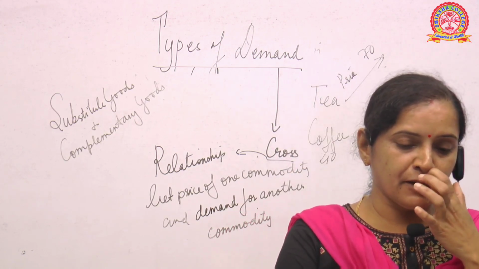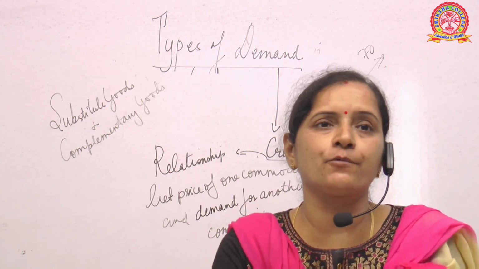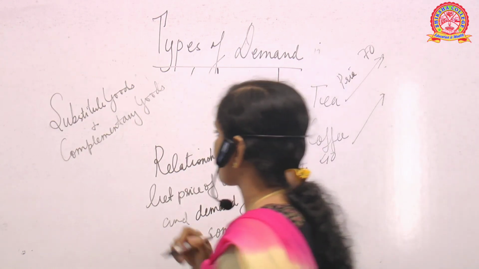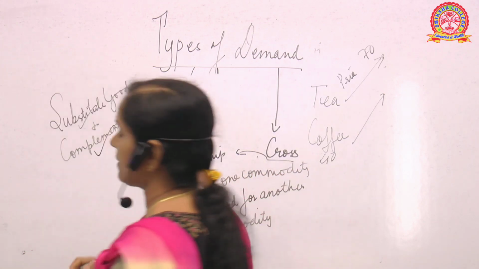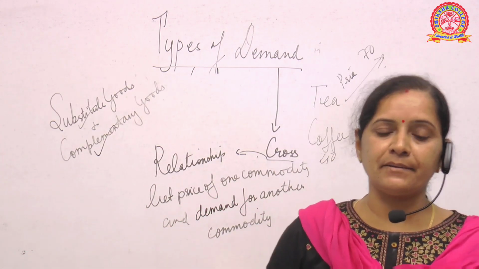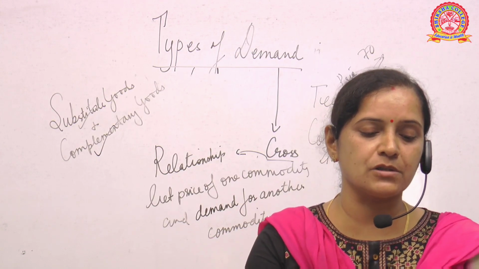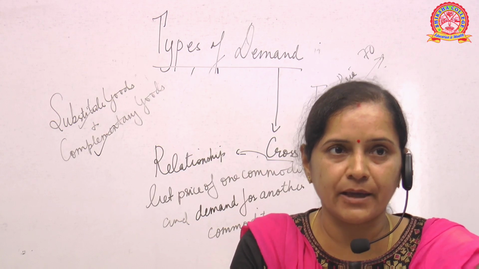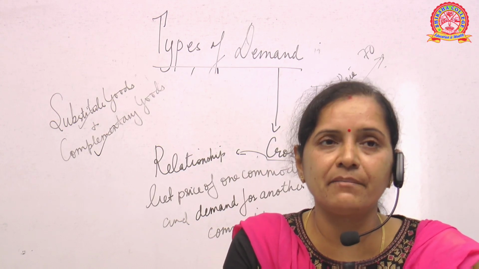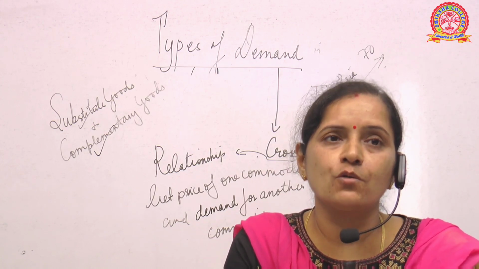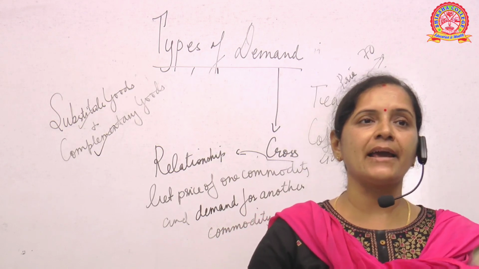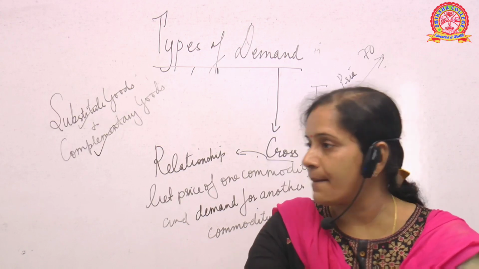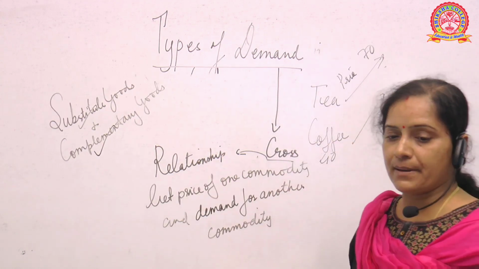Then complementary goods. Now let us discuss the complementary goods. That was substitute, now let us discuss complementary. Complementary means when two or more goods are used to satisfy a single want of an individual consumer. Say, for example, I'll give an example here.